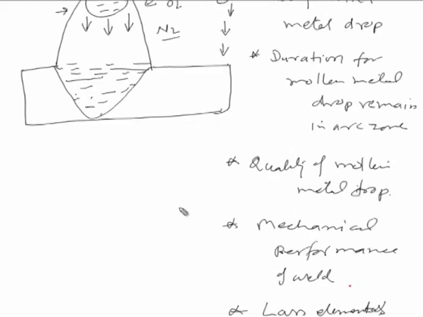So, all these things are basically associated with the duration for which the molten metal drop remains at the tip of the electrode. If the molten metal drop remains for a shorter duration, then the adverse effect of the gases present in the arc zone on the molten metal drop will be minimum, and the loss of alloying elements will be reduced.